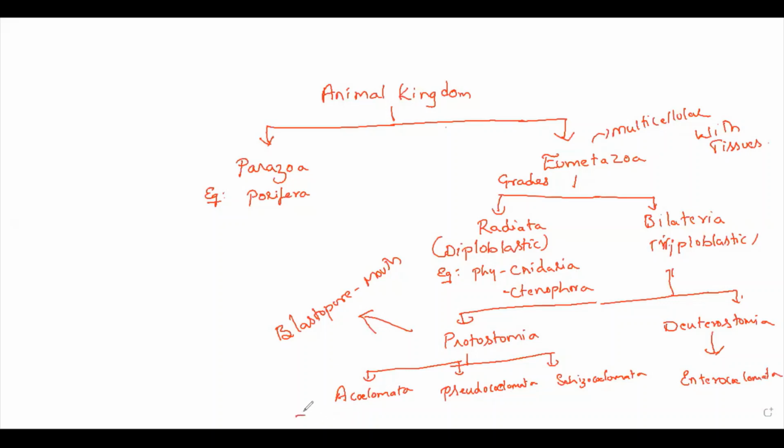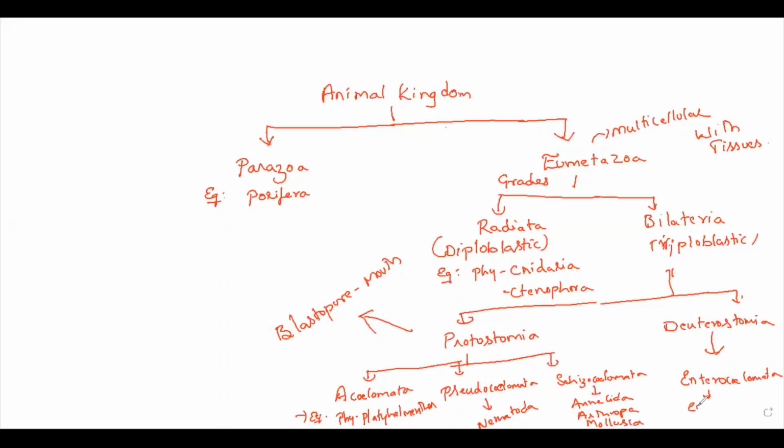So for Acoelomata, the phylum example is phylum Platyhelminthes. Here phylum Nematoda. Here Annelida, Arthropoda and Mollusca.